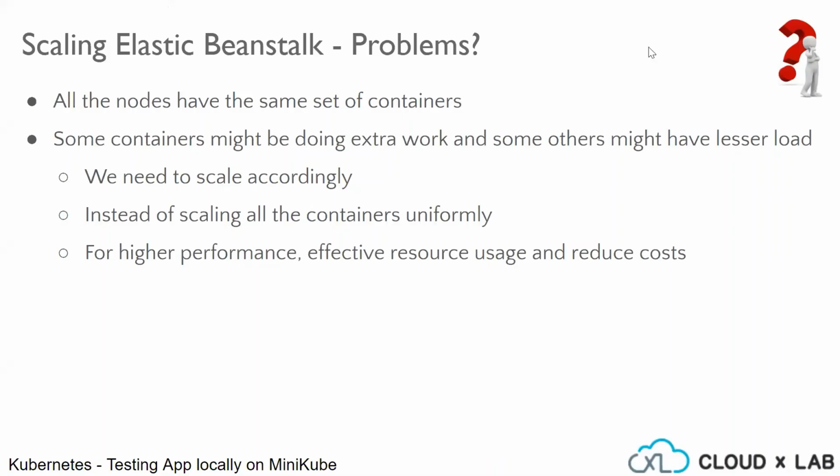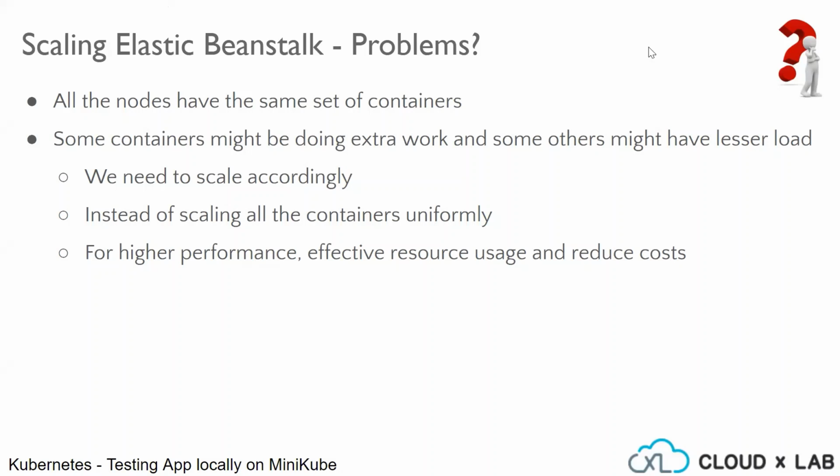Scaling Elastic Beanstalk instances means uniformly increasing the number of containers of our application. For example, in our multi-container wishlist app scenario, an Elastic Beanstalk instance consists of 3 containers: the Nginx Flask container, Redis server container, and Postgres server container. Upon scaling the number of instances, say to 4, each of the instances consists of 3 containers.